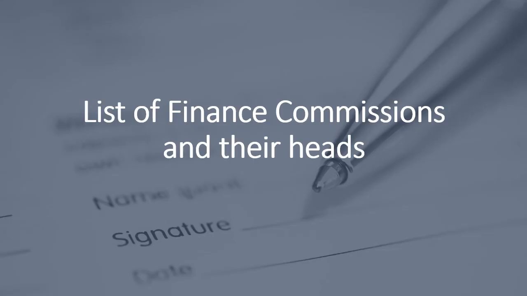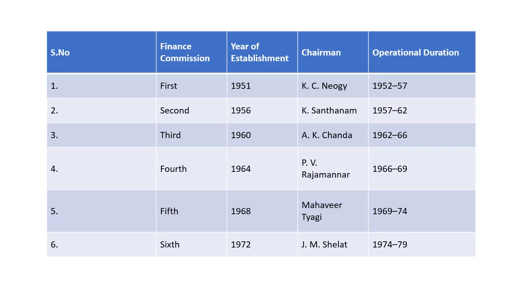Now, another important part that you will definitely be seeing around in the exams is the different Finance Commissions and their heads. This is something that you should know, and from the perspective of the examination, try to study thoroughly if you are appearing, the Finance Commissions from 12 to 15. So here you have the detailed Finance Commissions with the year of establishment, the chairman, and the operational duration. They were created for 5 years.